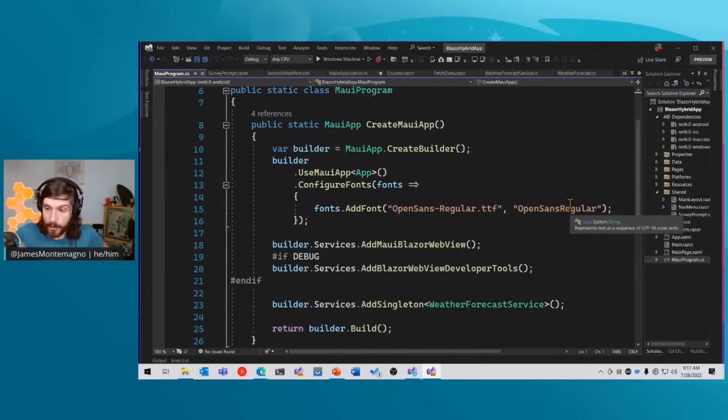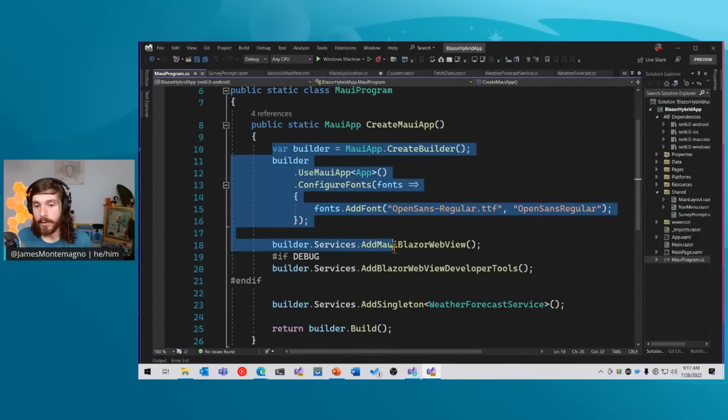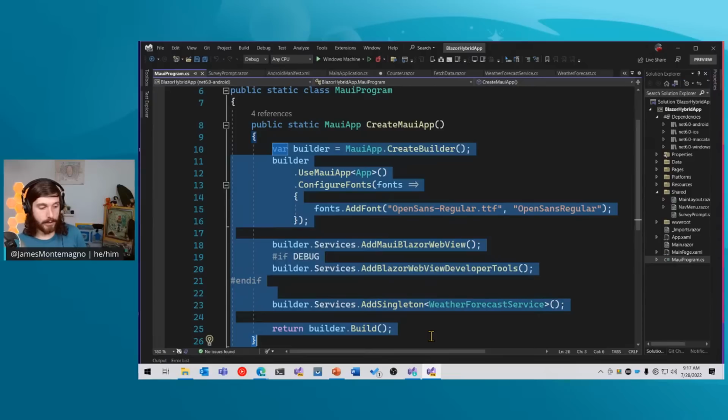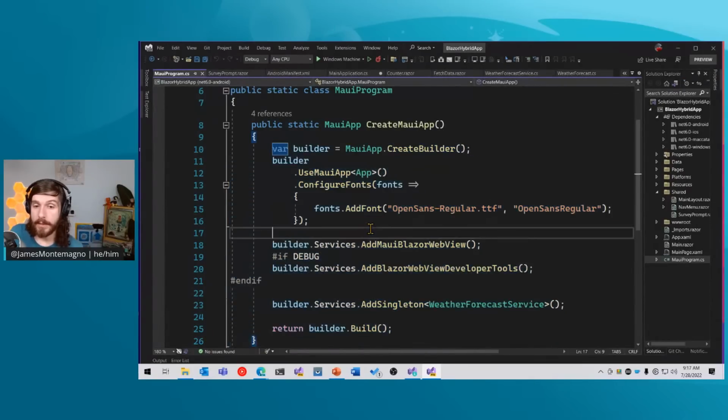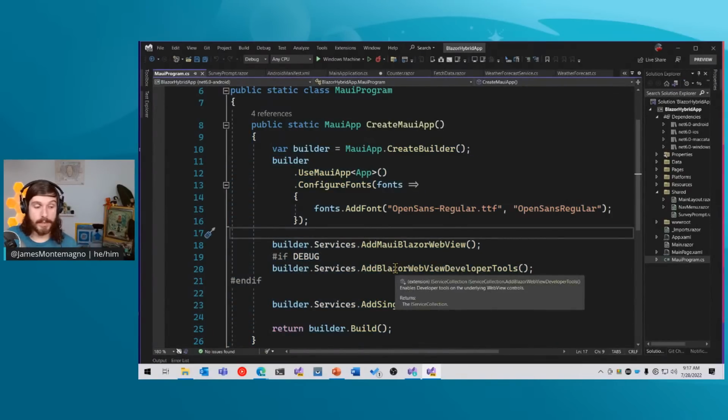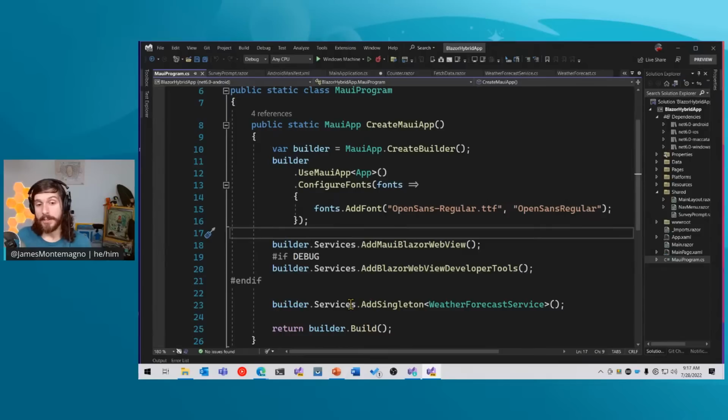So when the app goes to start, it goes here, and we can see that it uses a very similar host builder pattern from ASP.NET Core. And what's great here is that it is going to use the same exact service models, dependency injection models that you're used to when you are coming from Blazor or ASP.NET Core.